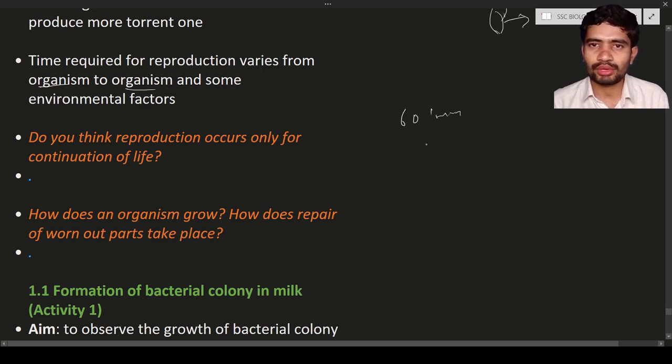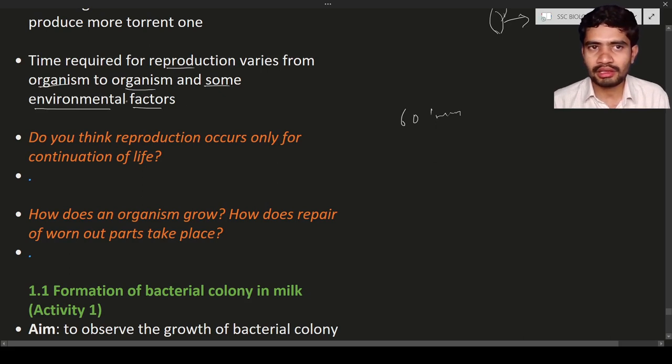What about human beings? To produce one offspring, human beings are going to take 9 months. It means depending upon the complexity of the organism, the time required for reproduction is going to change. Not only that, the time required varies from organism to organism, and some environmental factors are also going to have an effect on reproduction.